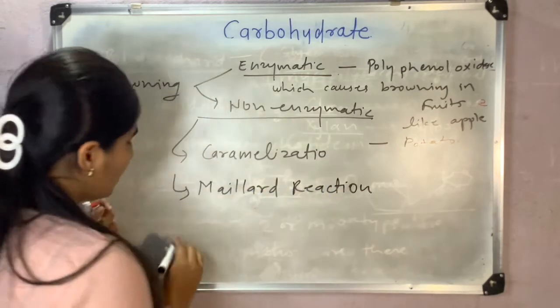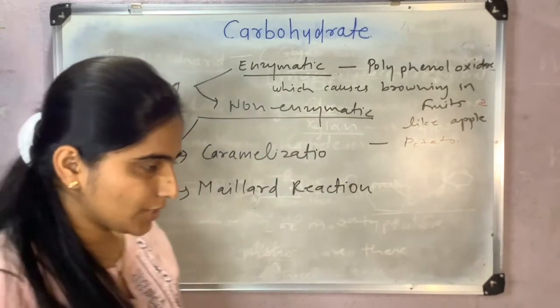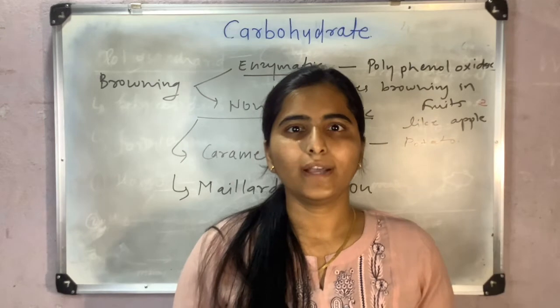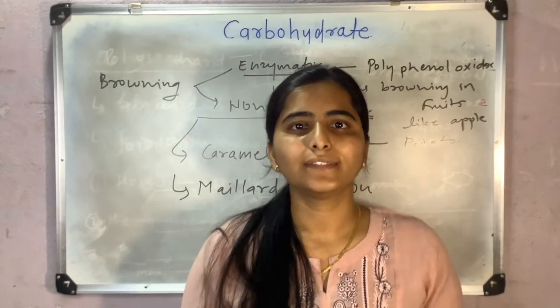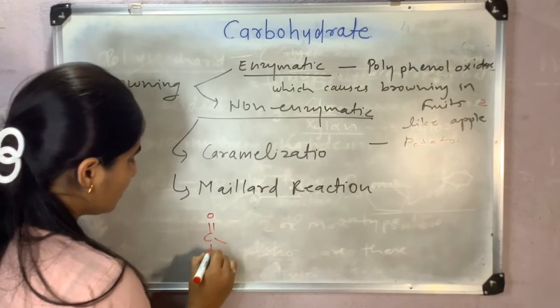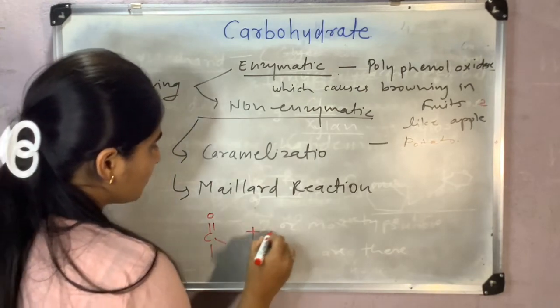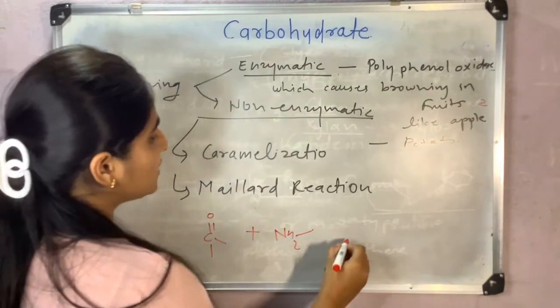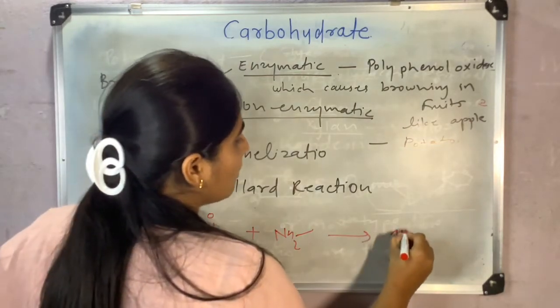In the Maillard reaction, sugar reacts with an amino acid or protein. Actually, the carbonyl group present on the aldehyde reacts with the amino group of the amino acid or protein, and an amino sugar is formed.